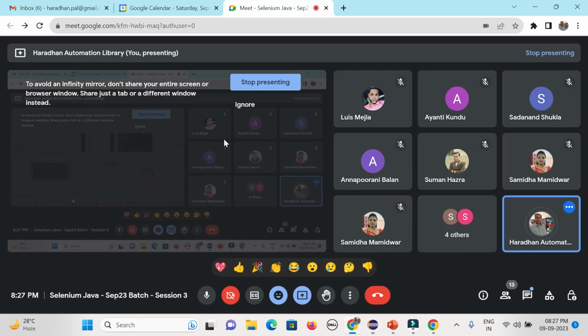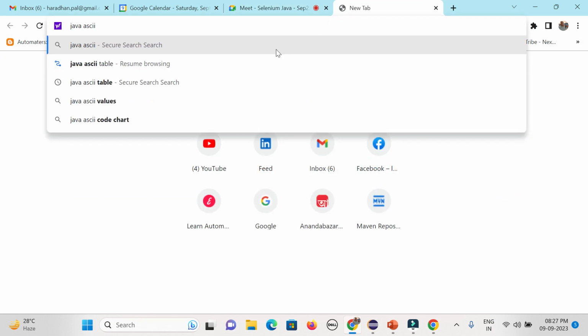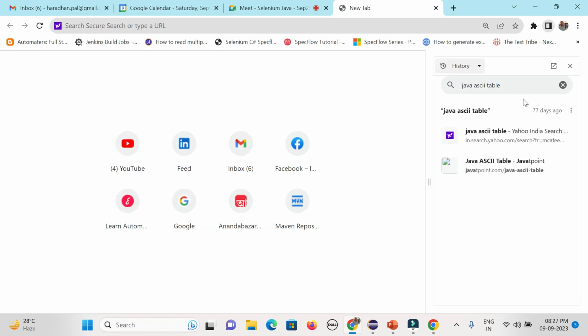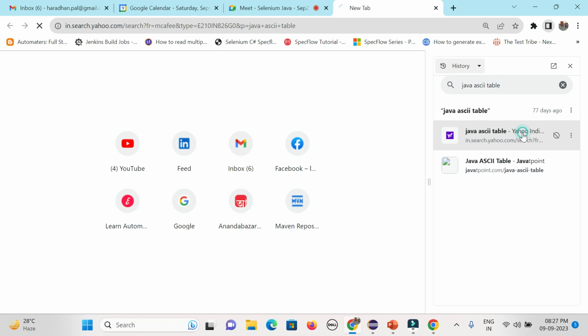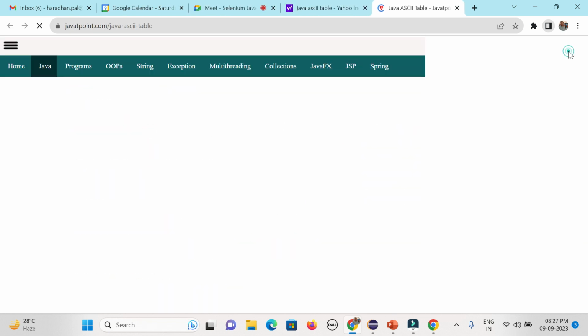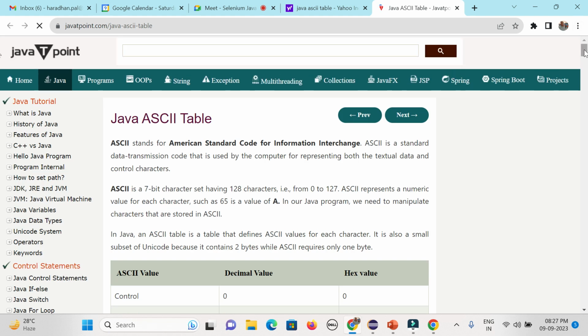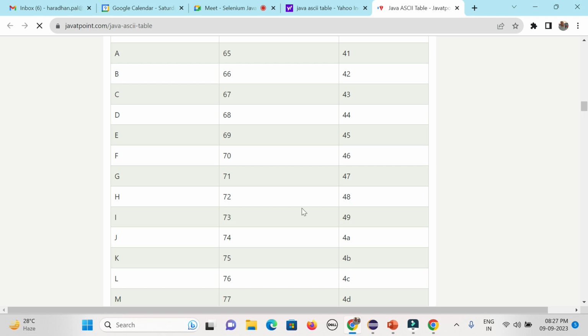If you go here and type Java ASCII table, you could see that for every character there is some value. What is the value available for capital J? 74.